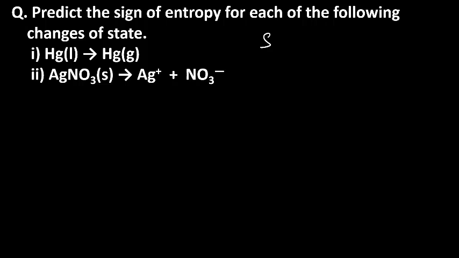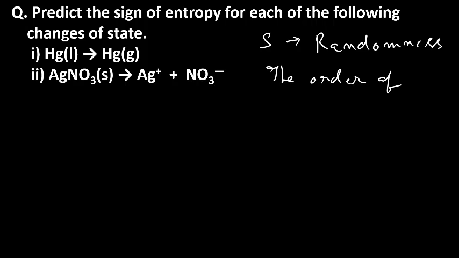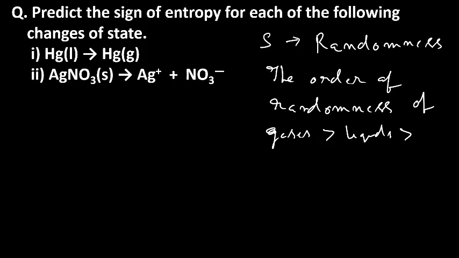Entropy is denoted by the letter S. S is nothing but randomness. Randomness is more for gaseous substances than liquid substances than solid substances. Therefore, the order of randomness is gases greater than liquids greater than solids. Now, change in entropy, delta S, equals S final minus S initial.